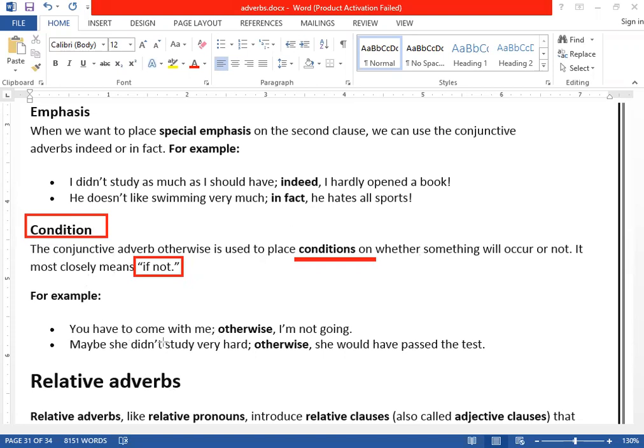You have to come with me, otherwise I'm not going. Now can you see? Otherwise, it's a condition. If you don't want to come with me, then I'm also not going. Another example: she didn't study very hard, otherwise she would have passed the test. So the condition was: she didn't study, that's why she failed the test. So we can use the conjunctive adverb "otherwise" in these examples.